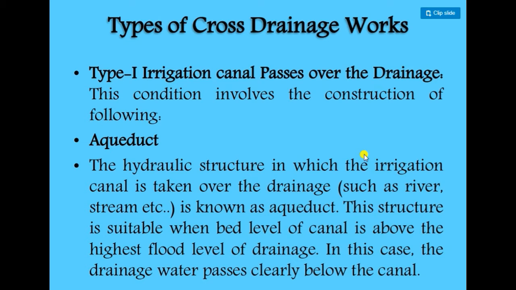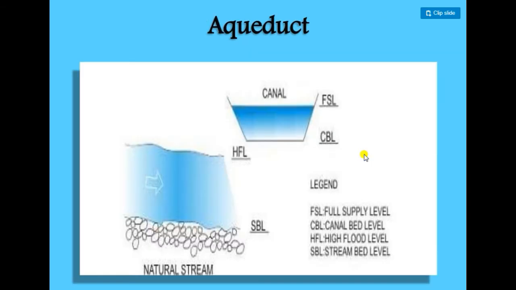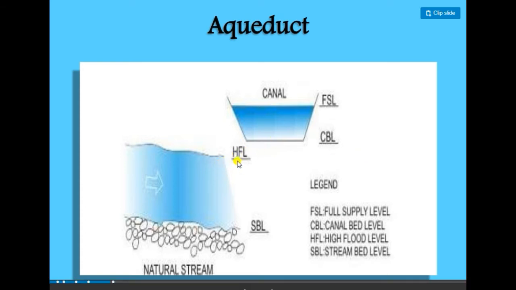In this case, the drainage water passes clearly below the canal. Here is the FSL and here is the HFL. You can understand that this is the highest flood level in the natural drain, and this is the bed level of the canal. The bed level of the canal is above the HFL of the natural stream, and this is the FSL of the canal, full supply level.